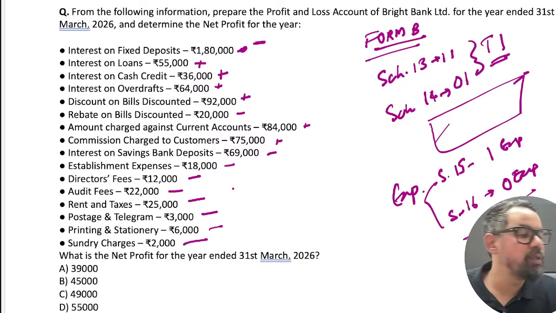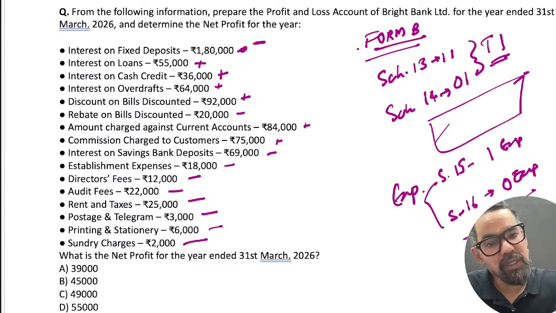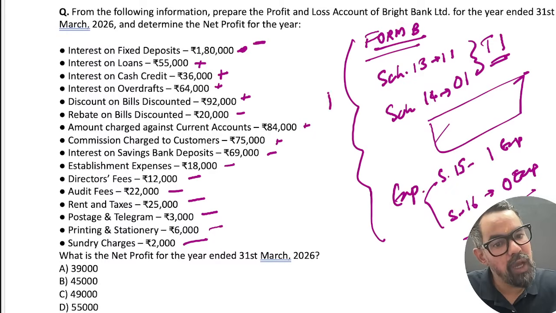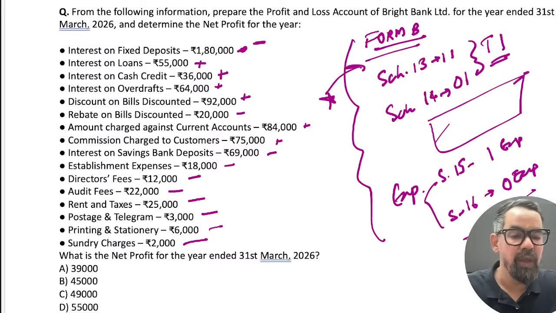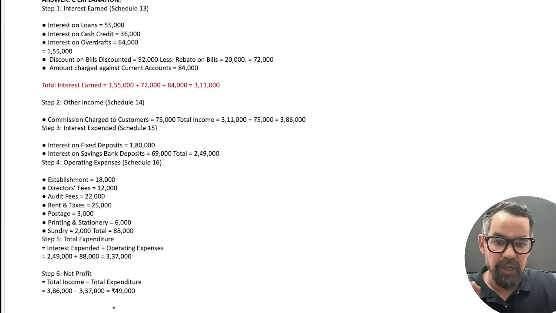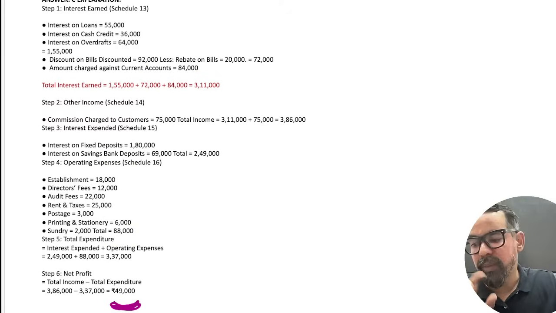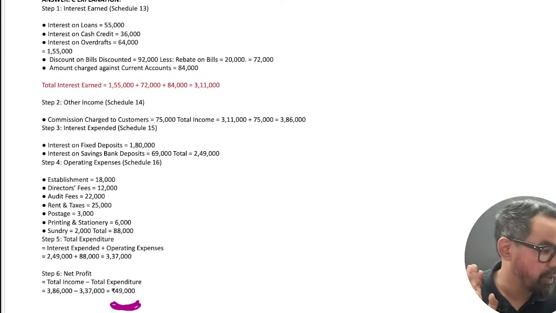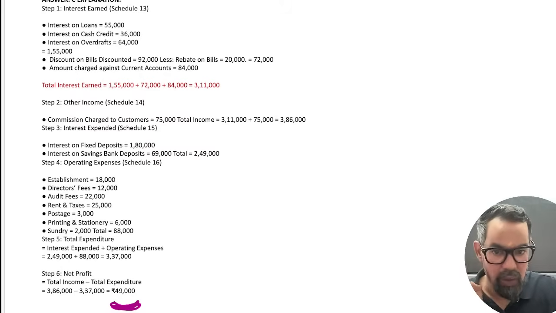So you just have to do plus and minus, because this question is based on these 4 schedules: income 13 and 14, and expenses. If you do that plus minus, you'll get the answer. The answer is the bank made a profit of 49,000. Okay, any doubt on this, guys?